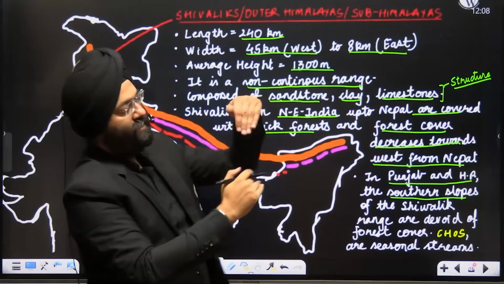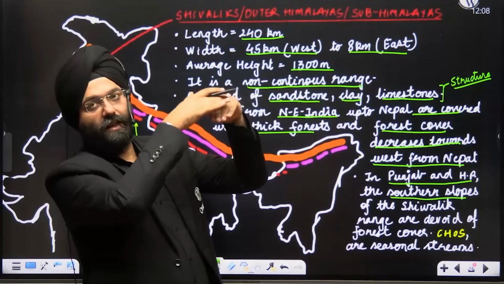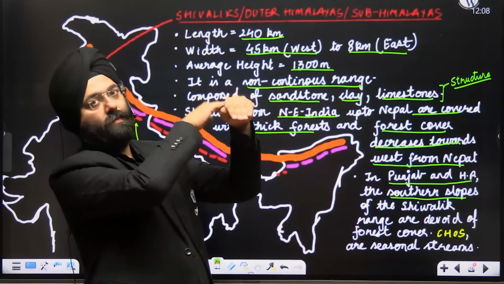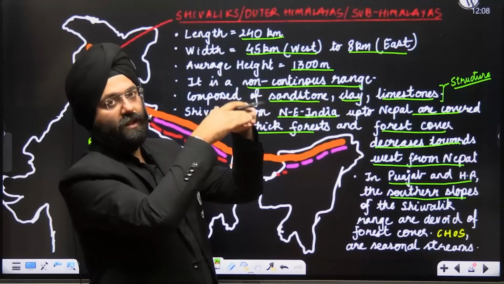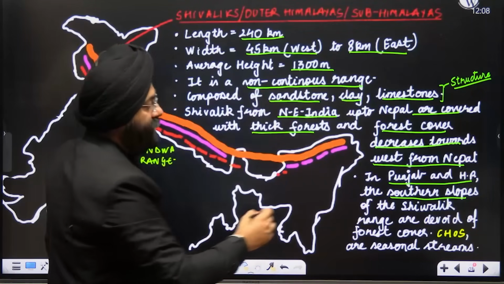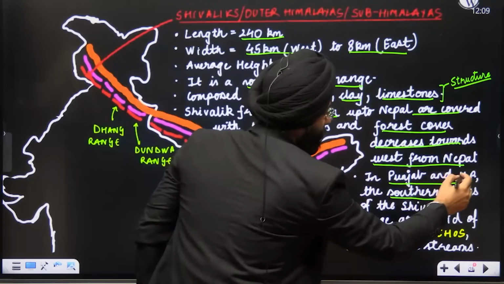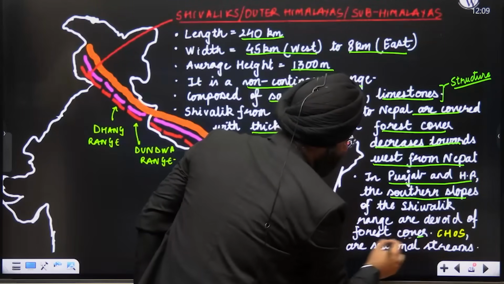Again, see, supposing this is the Shivalik mountain range. This is facing towards the northern plains, and this is facing towards the middle Himalayas, right? So this is the southern slope and this is the northern slope. So in Himachal and Punjab, the southern slopes of the Shivaliks are devoid of forest cover.